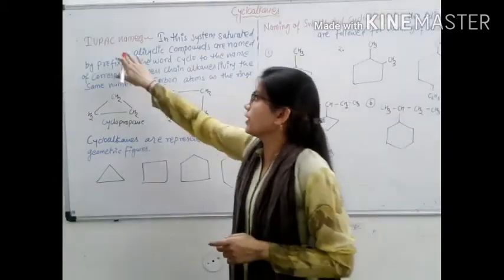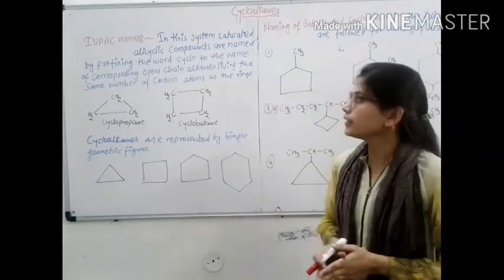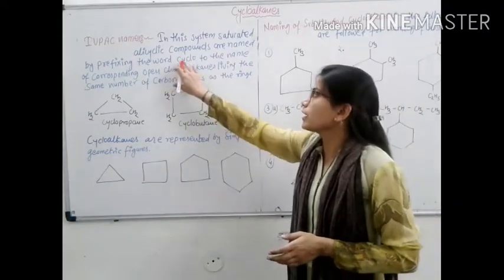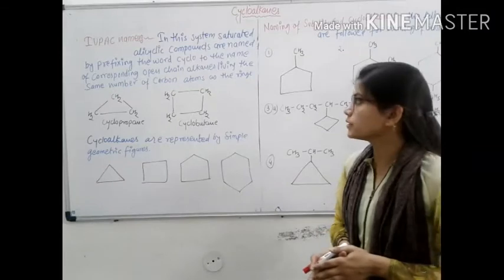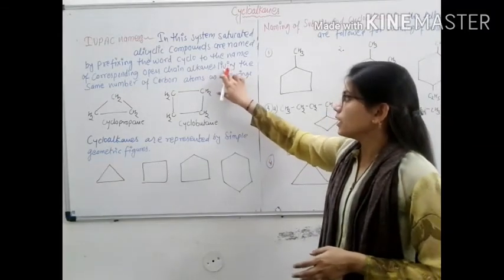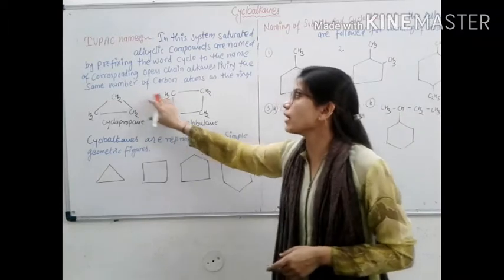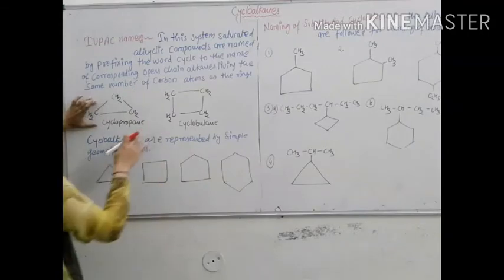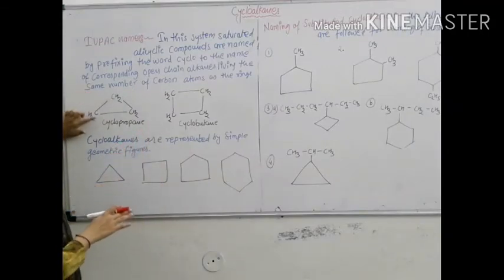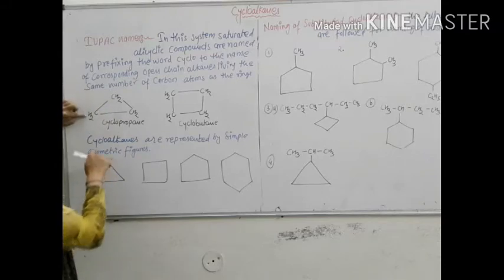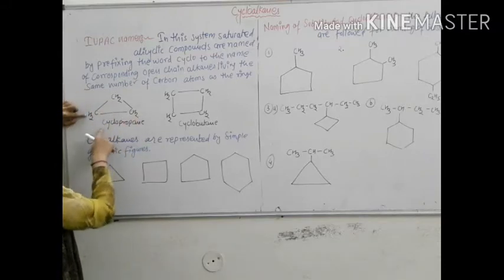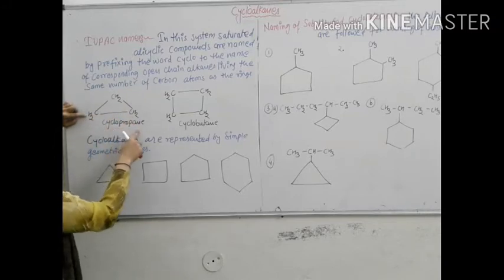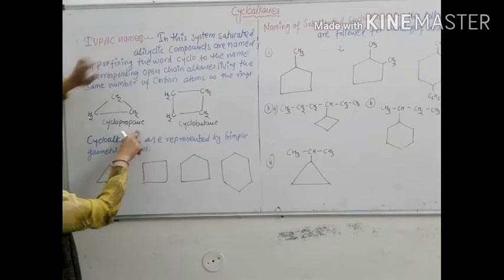Next point is the IUPAC name. In this system, saturated alicyclic compounds are named by prefixing the word cyclo to the name of the corresponding open chain alkane having the same number of carbon atoms as the ring. For example, this is a 3-member ring. There are 3 carbon atoms present in this ring and 6 hydrogen atoms. So it is a cyclic structure. It's known as cyclopropane in the IUPAC name system.